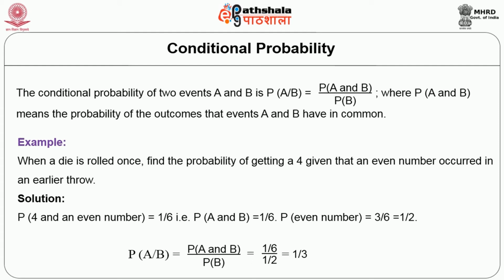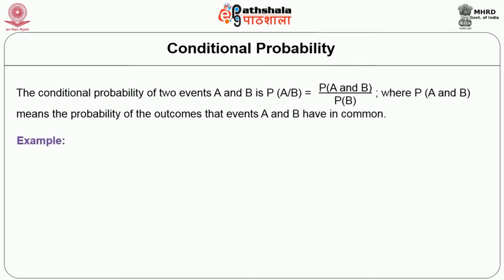You need to find out how many times an even number appears. So the probability of 4 and even number is 1/6, and the probability of even is 3/6, which is half. With the formula, probability of A intersect B is equal to P of A and B divided by P of B, the result will be 1/6. Just look at the formula.